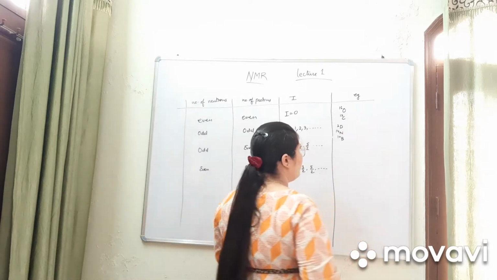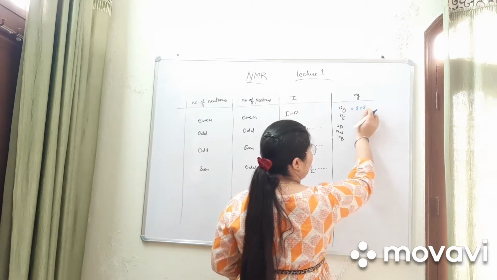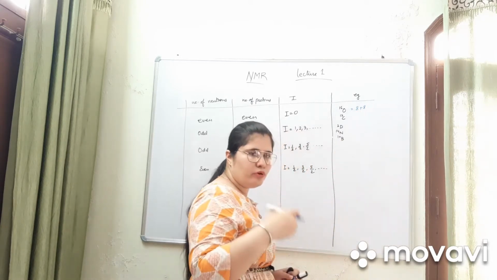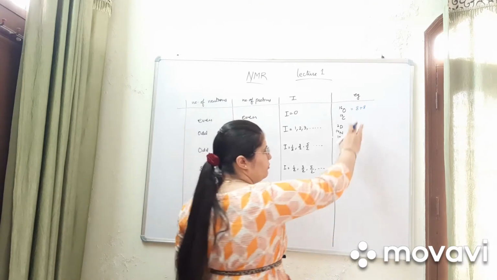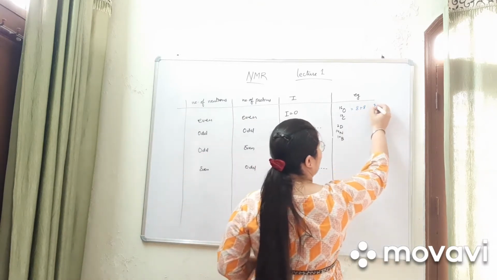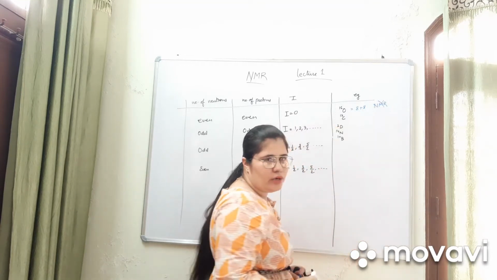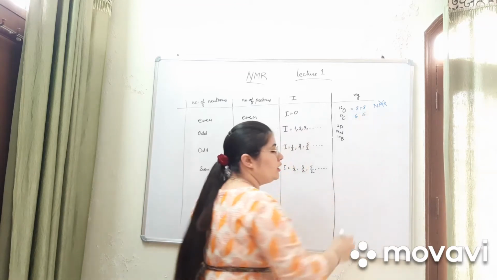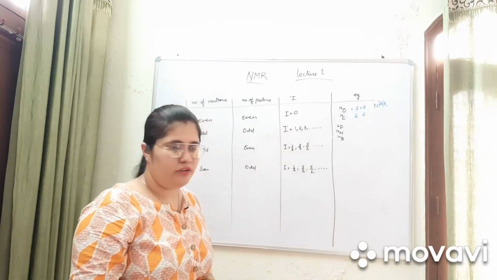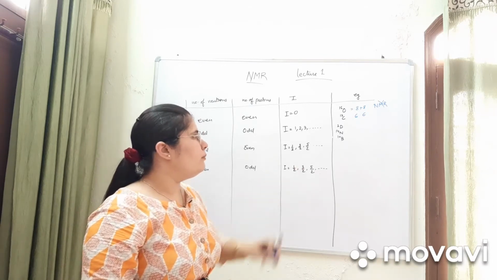Here the number of protons and neutrons are 8 and 8, both even, so it will not show NMR. Similarly, in carbon 12, the number of protons is 6 and the number of neutrons is also 6. Both are even, so they will not show NMR.